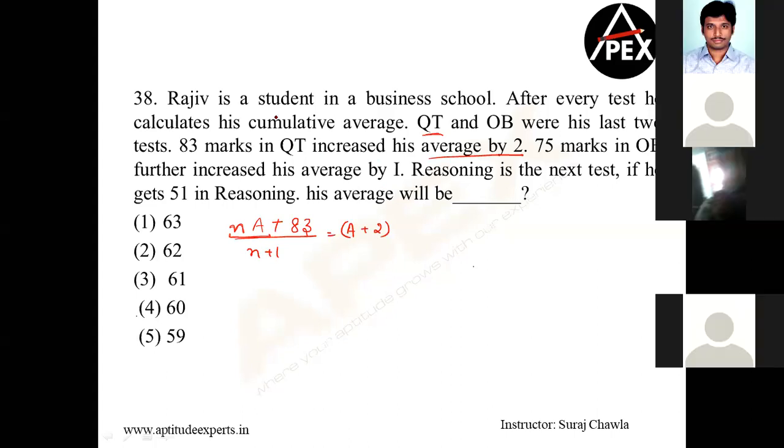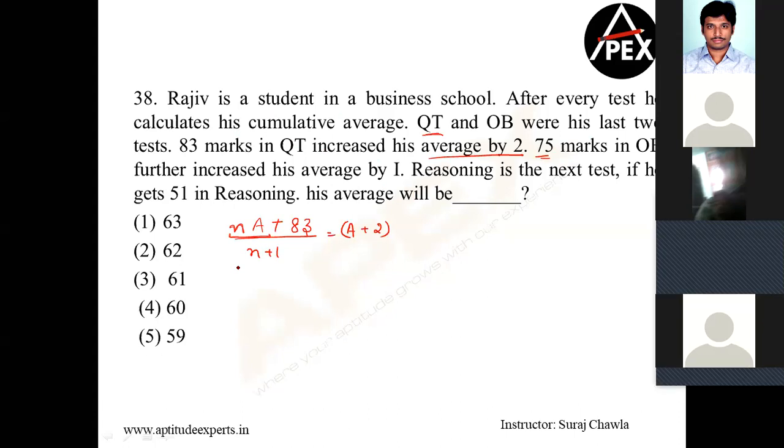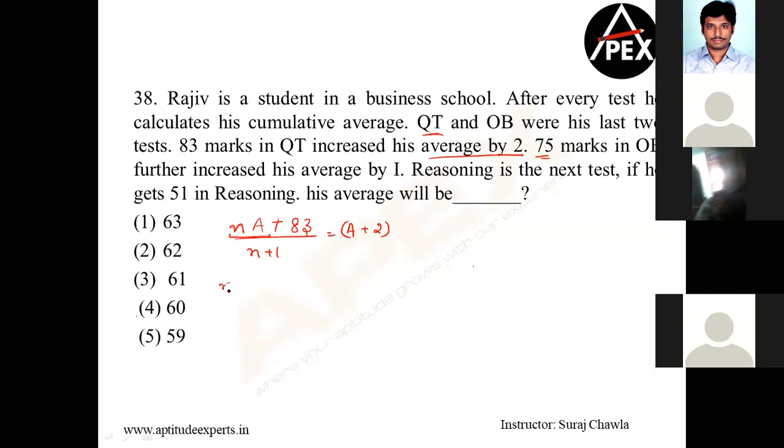Clear? Now, I got A plus 2 as the average. Now, what happened? Then OB sir came and gave me the marks. So, after OB sir gave me the marks, I already had N into A. QT sir gave 83. Then OB sir gave 75. So, N plus 1 plus 1, I think N plus 2 subjects I have. The average further increased by 1, which means A plus 3 is my new average.